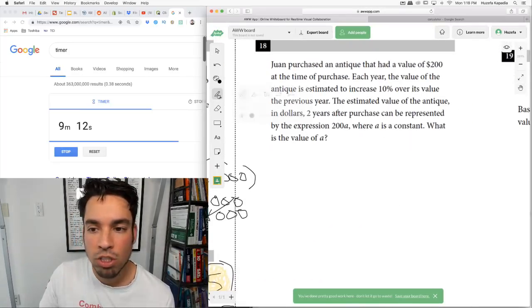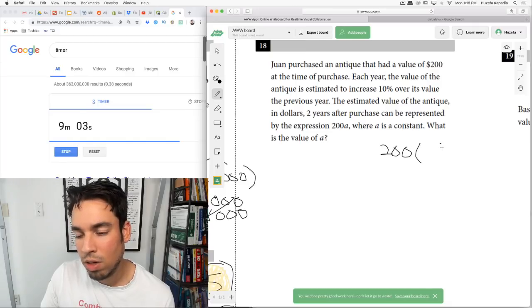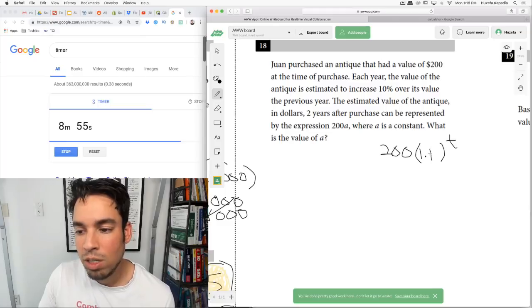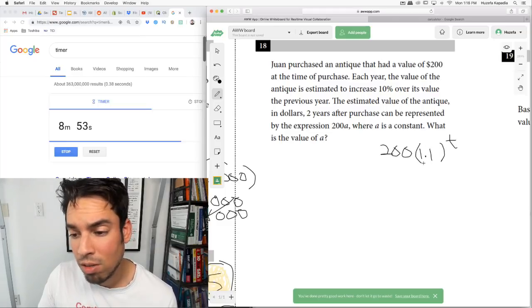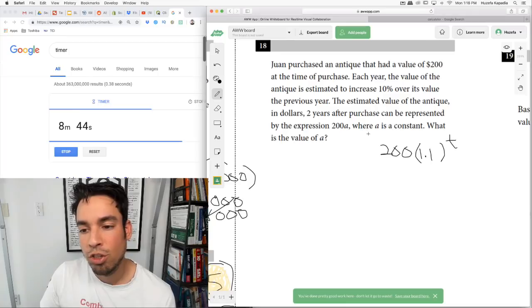Next, Juan purchased an antique that had a value of 200 at purchase. Each year, the value of the antique increased by 10%. Okay, this is already an exponential. I already know that the amount it's going up by is in here and t goes out here, right? 200 is the initial. The increase would be in here. If it said a decrease of 10%, 0.9 would be here because it's 90% every year. The estimated value of the antique in dollars 2 years after purchase can be represented by the expression 200A, where A is a constant. What is the value of A?